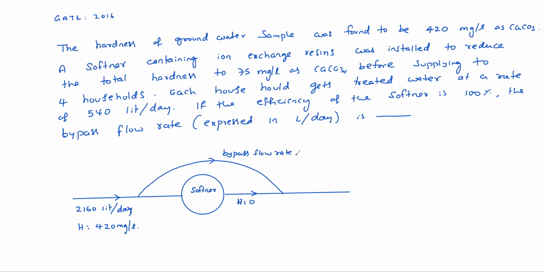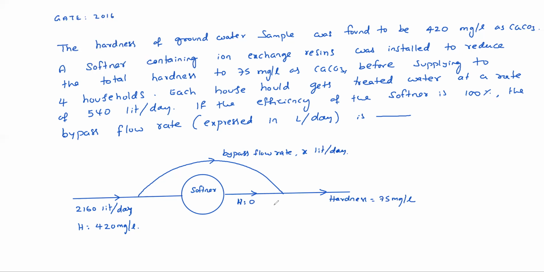Assume the bypass flow rate is X liters per day. We don't know how much is bypassing. That is what we need to find, X liters per day. But the hardness here finally should be 75 mg per liter.